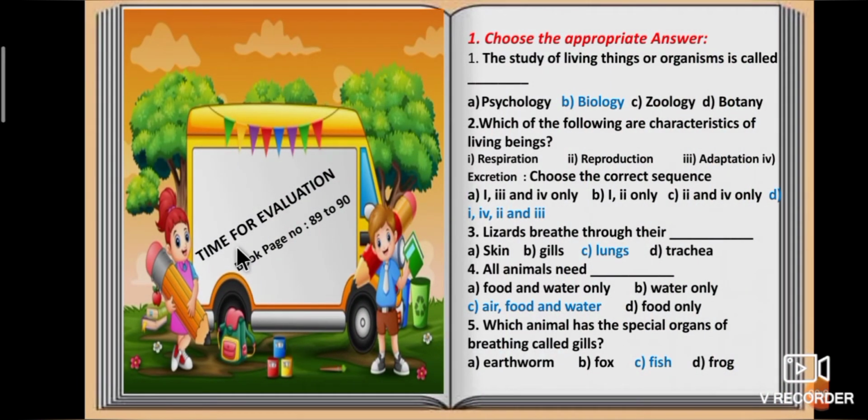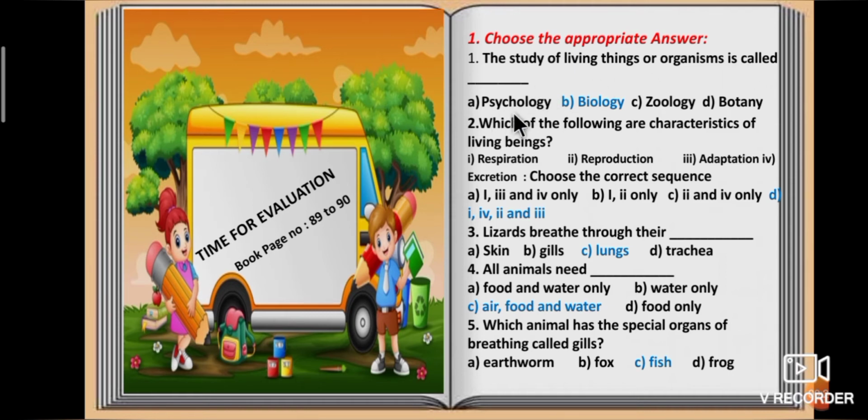Okay students, I hope you have all understood the revision of 5th lesson, Living World of Animals. It's time for evaluation. We are going to revise book pages 89 to 90. First Roman letter, choose the appropriate answer. First question, the study of living things or organisms is called dash.